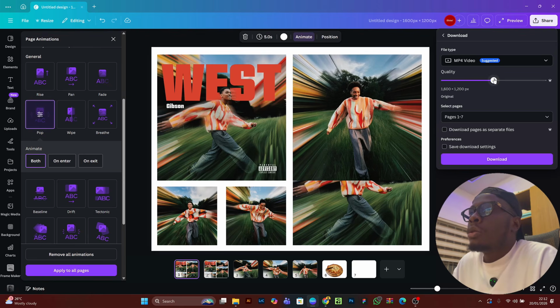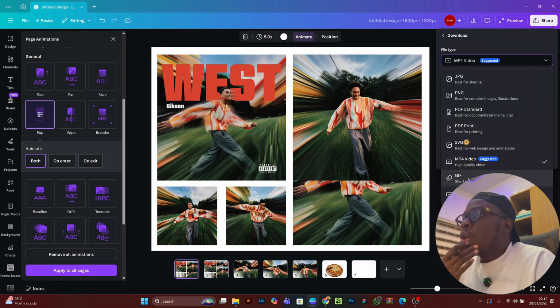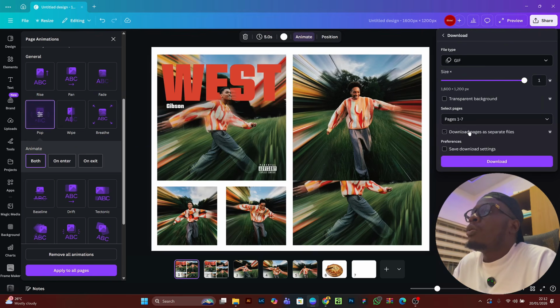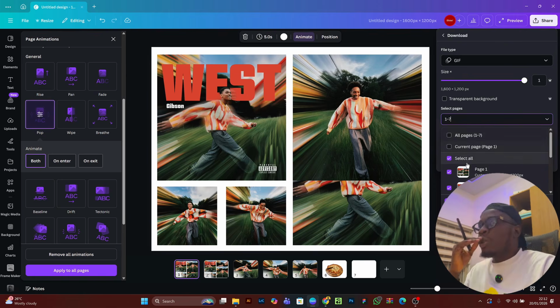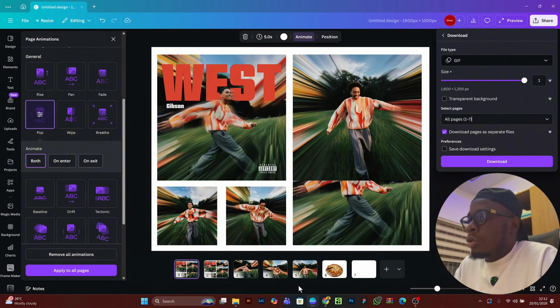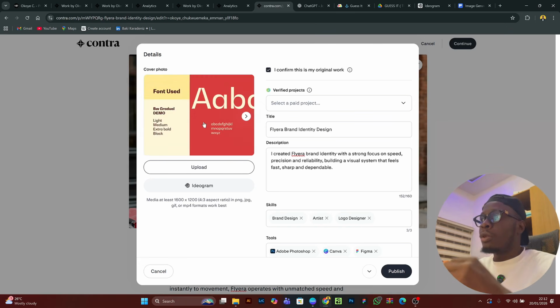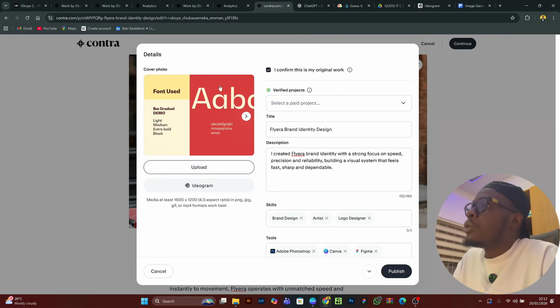When you click on download, you come here, you see a lot of formats here. You can go to GIF and download all pages. So if you download it, all 7 pages, you get something like this. That's when you package your profile. That's how I did mine. You can do yours in whatever style you need.